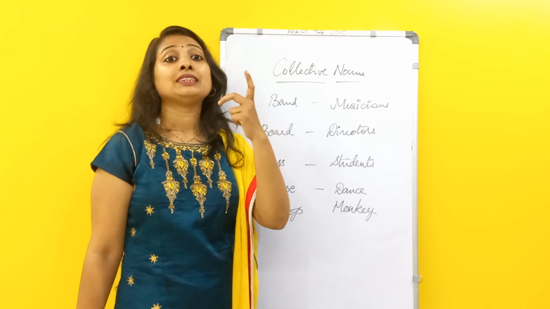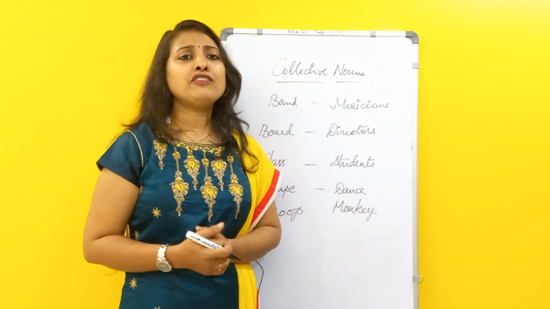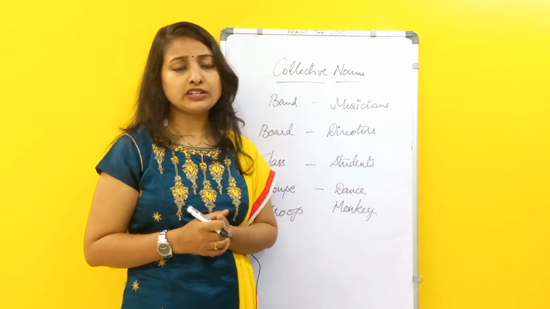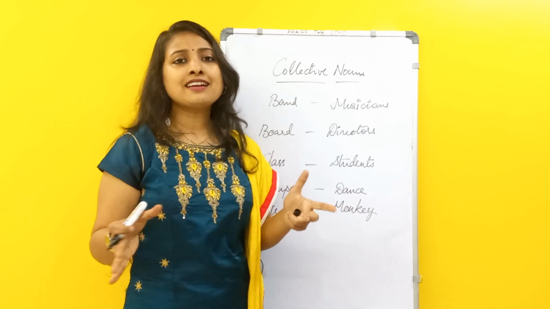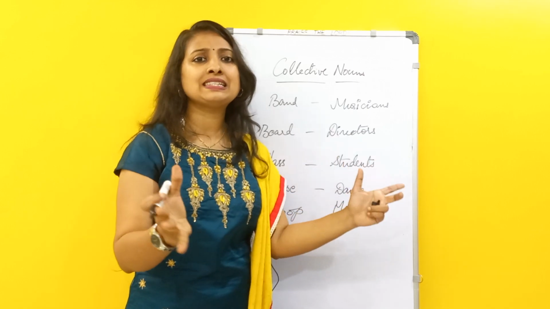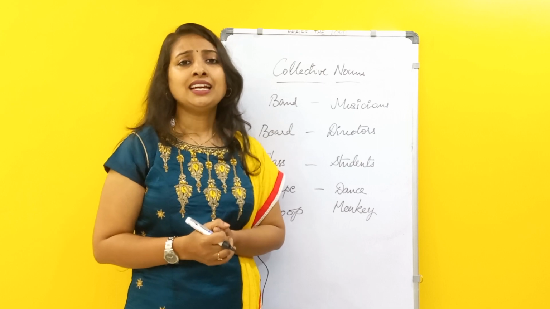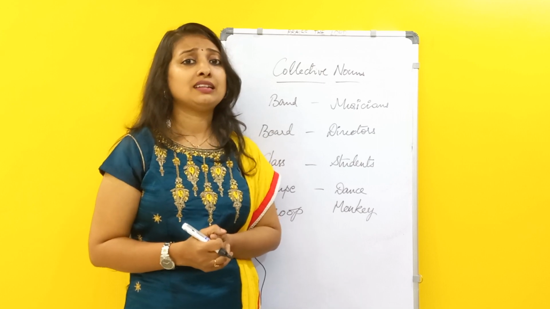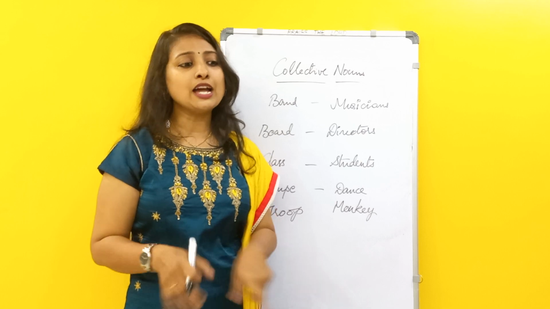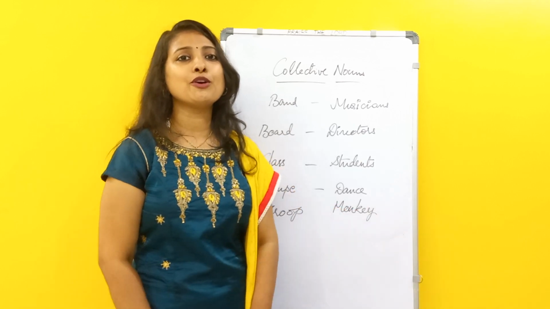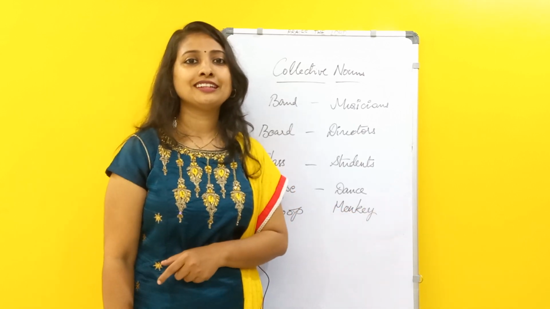Now, have you ever seen NGC, National Geographic Channel? In that, most of the time they cover lions. So if you see, they'll be using this phrase: a pride of lions were sitting on the road or were blocking the road.